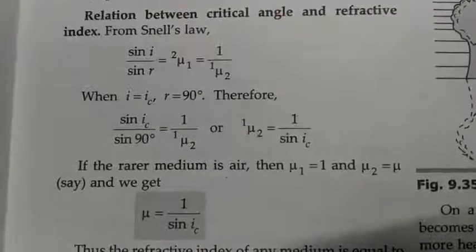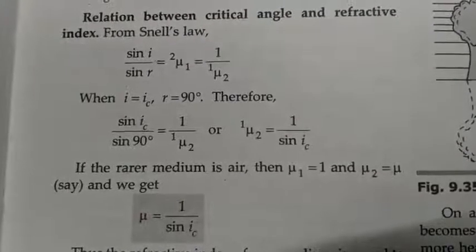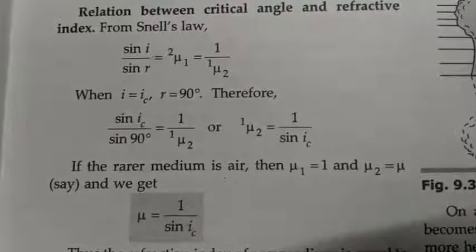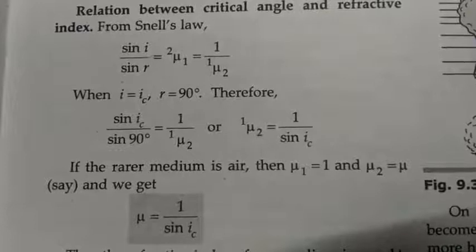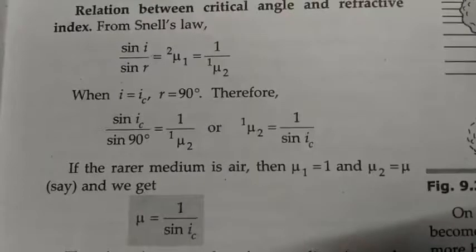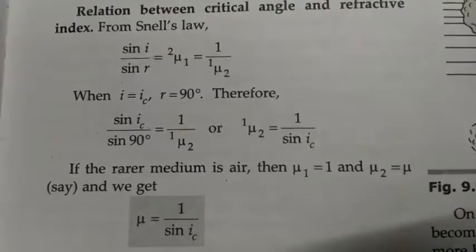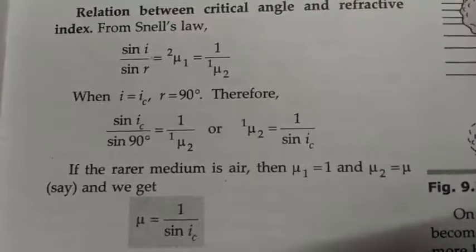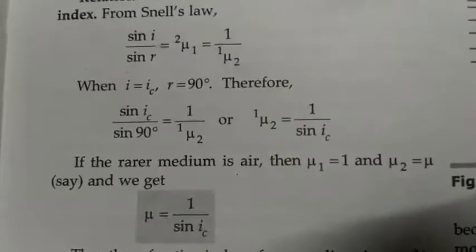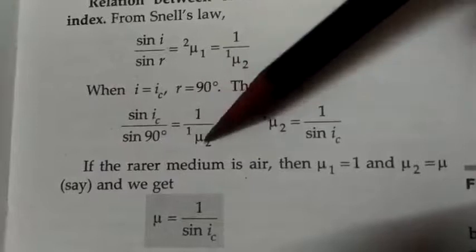Now let's see the relation between critical angle and refractive index. From Snell's law, we know that sin i upon sin r equals 2μ1, which equals 1 upon 1μ2. Now, when i equals ic, that is the critical angle, r becomes 90 degrees. Therefore, when we put i equals ic, we put r as 90 degrees. So here you can see sin ic upon sin 90 equals 1 upon 1μ2.